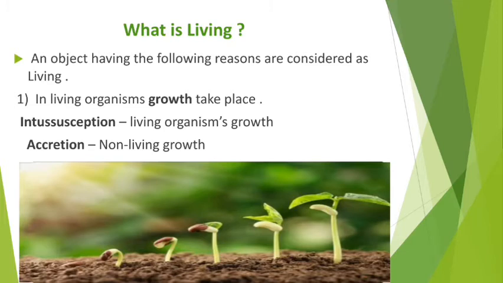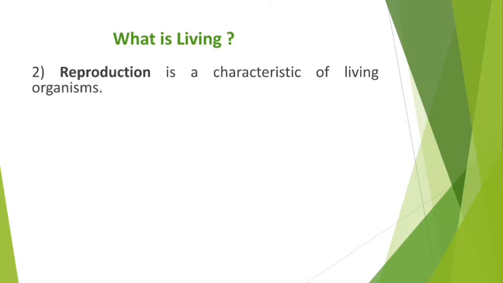Now let us consider: to be living, what is the next characteristic that an object must have? Number 2 is reproduction. Reproduction is a characteristic of living organisms. My dear students, reproduction is a very important characteristic, because of which we can say that something is living. In non-living things, you will find that this characteristic is absent.